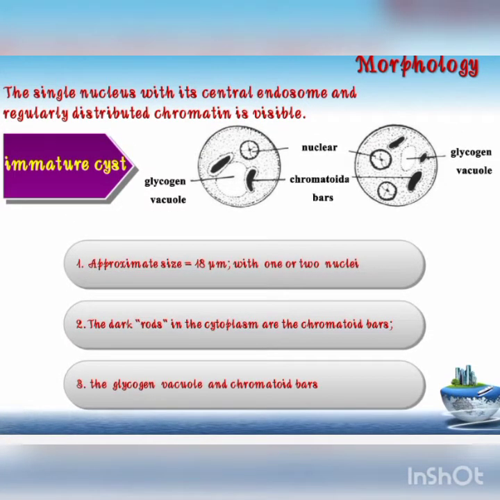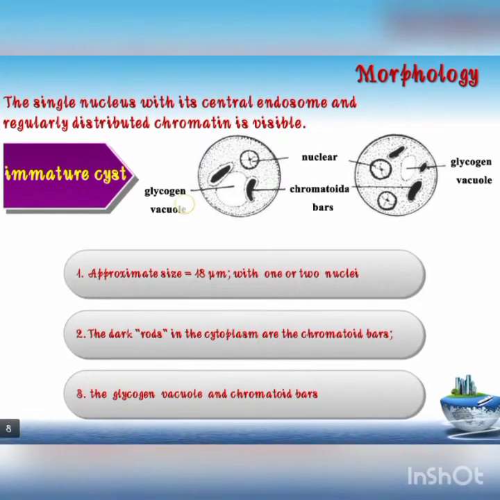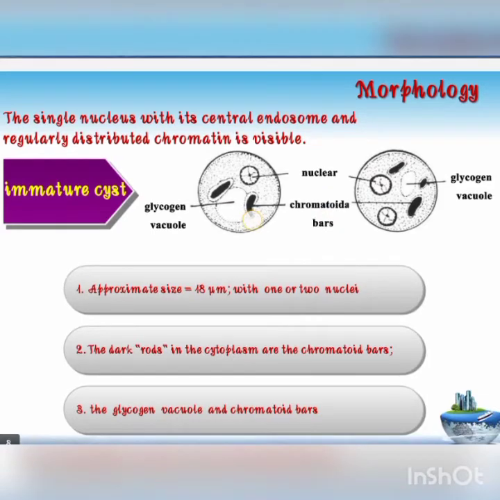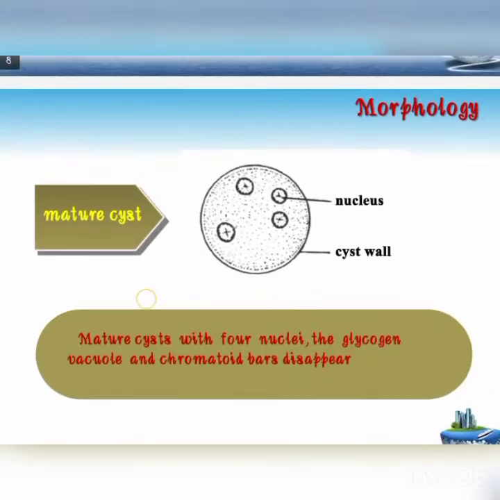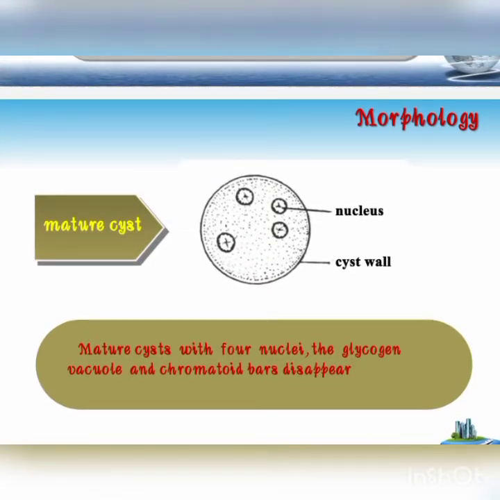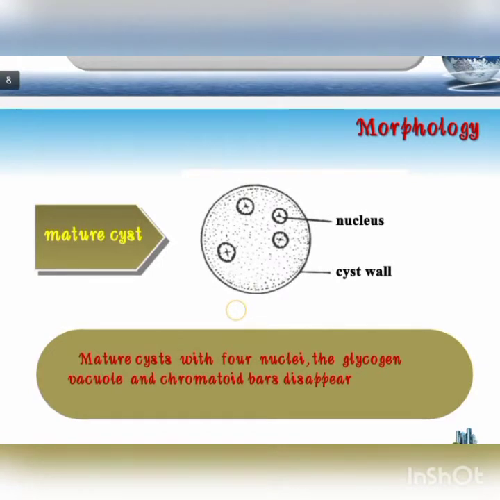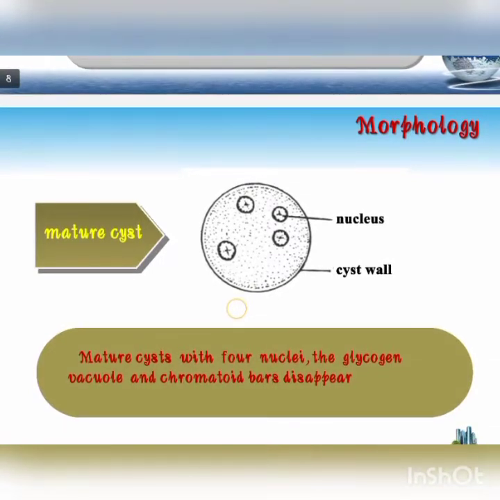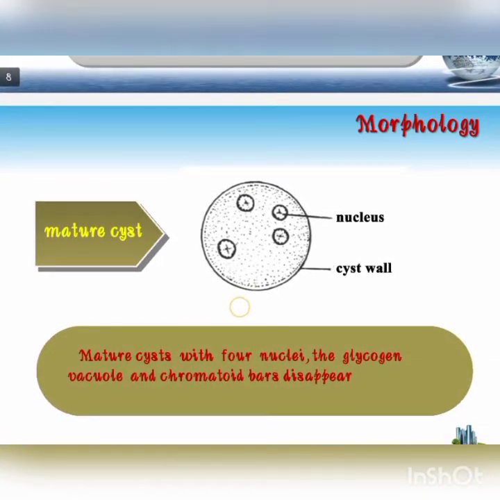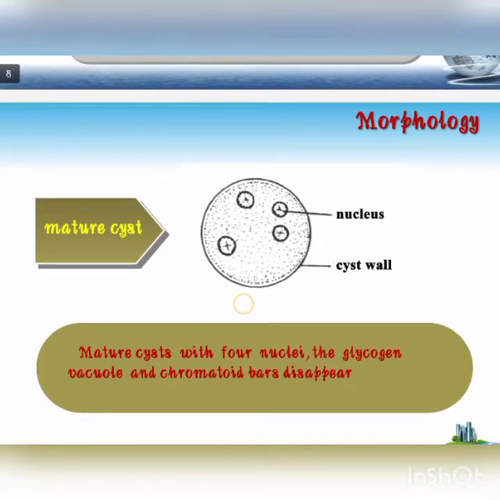It may be 10 to 20 micrometers and there are no RBC. You can see no RBC in the endoplasm, and also no food particles. So that is the mature cyst. The mature cyst is the most infective form of Entamoeba histolytica. Here you can see there are 4 nuclei, so this is known as the quadrinucleate mature cyst. It's 6 to 9 micrometers, and it may be larger, up to 12 to 15 micrometers.